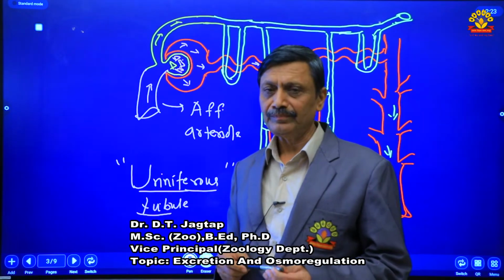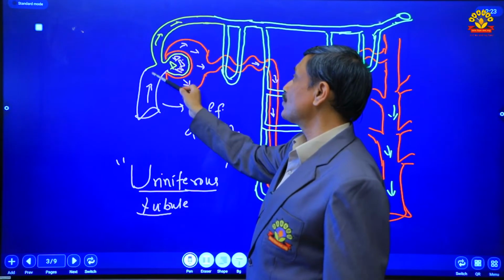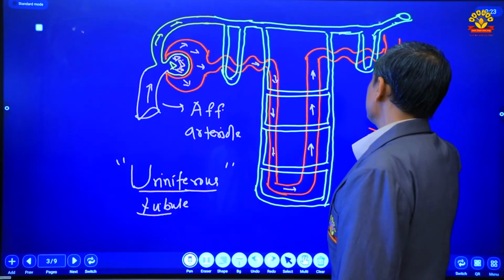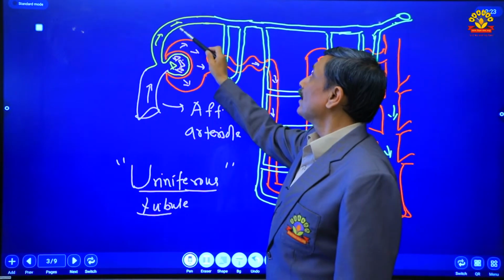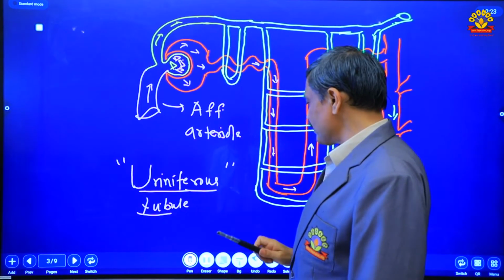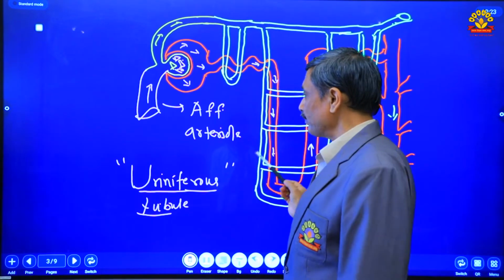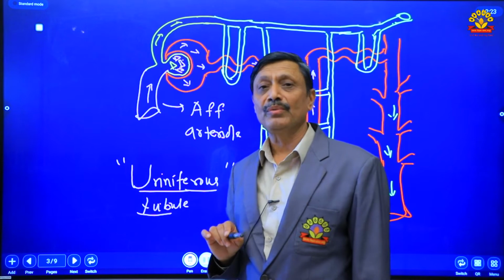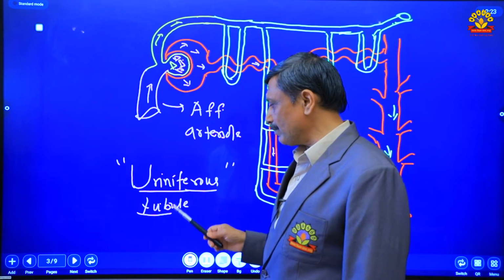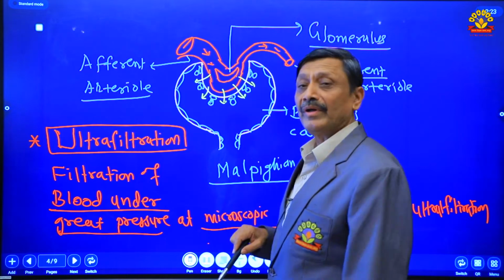So, this is the structure of the uriniferous tubule. It consists of Malpighian body, PCT, Henle's loop, DCT, collecting tubule, peritubular network, etc. With the help of this uriniferous tubule, how the urine is formed, that you are going to learn. Here in this uriniferous tubule, 3 steps occur, and these 3 steps are responsible for urine formation.